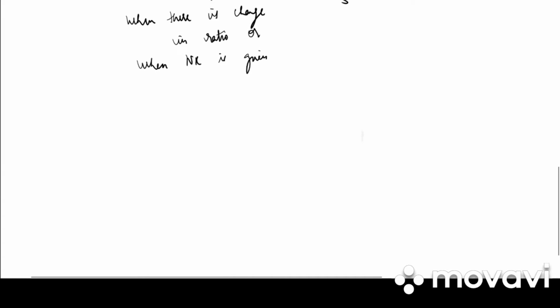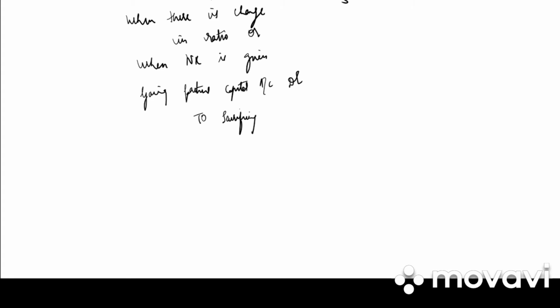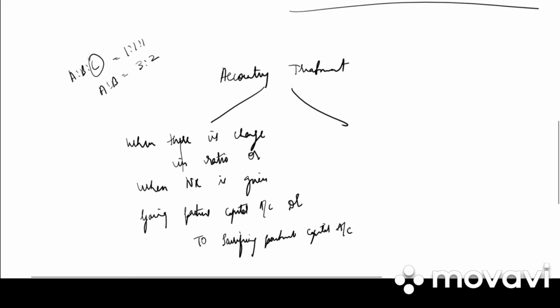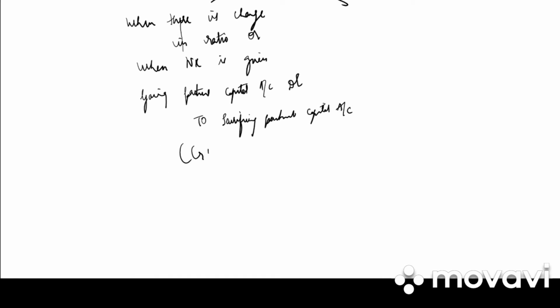So what will be the journal entry for this? It is gaining partners' capital account debited to sacrificing partners' capital account. This will be in the gaining ratio.